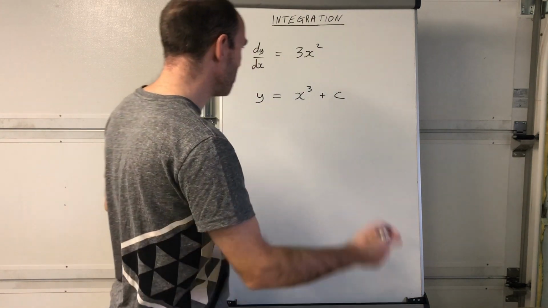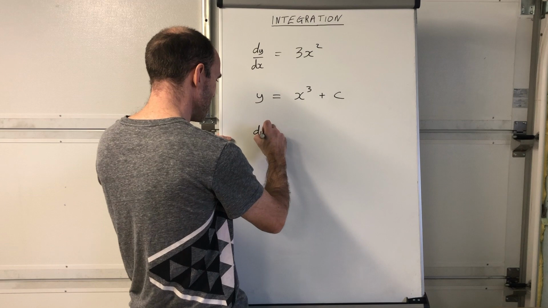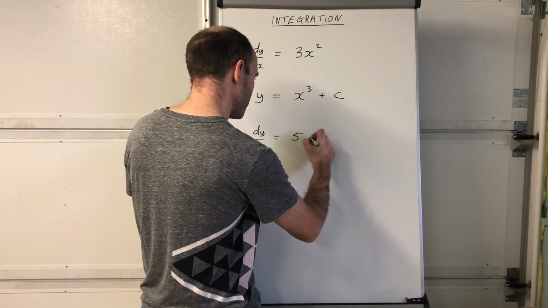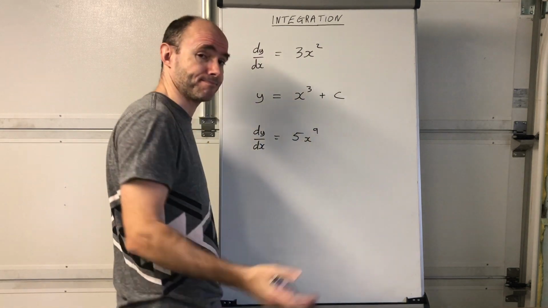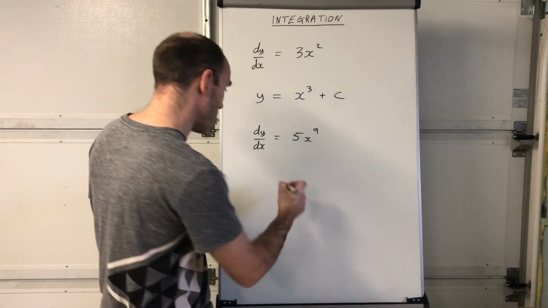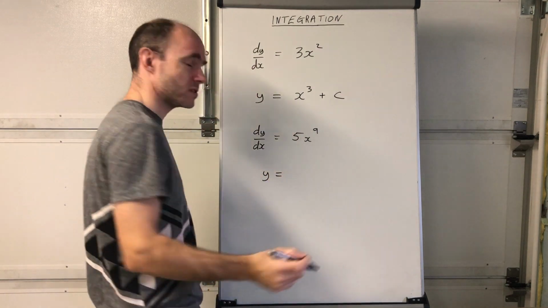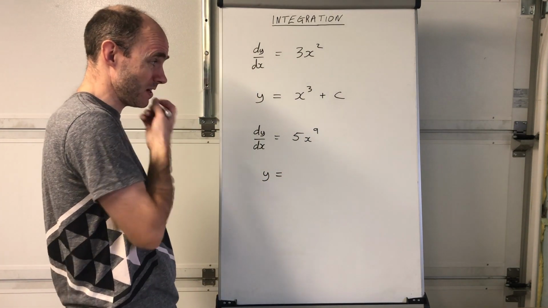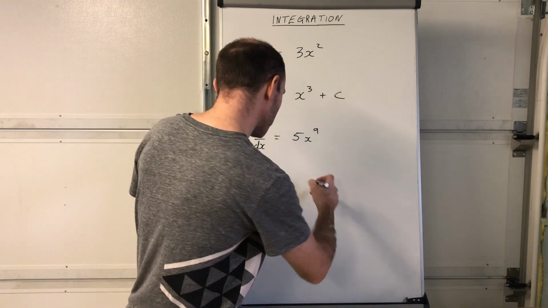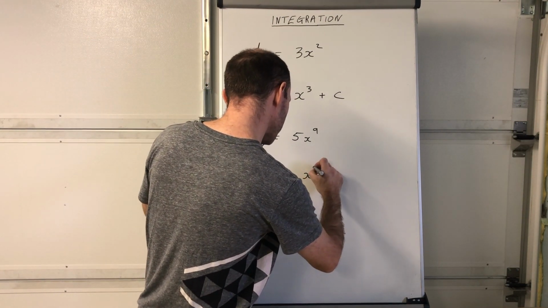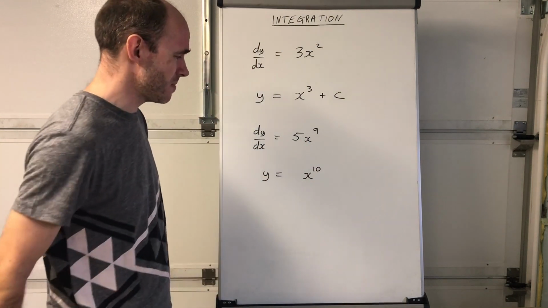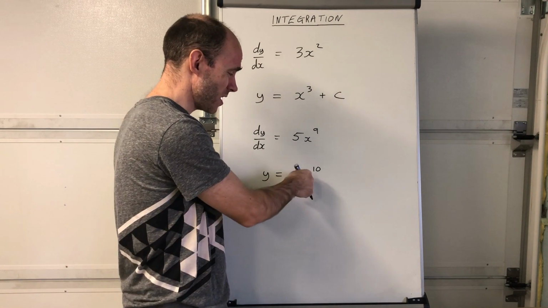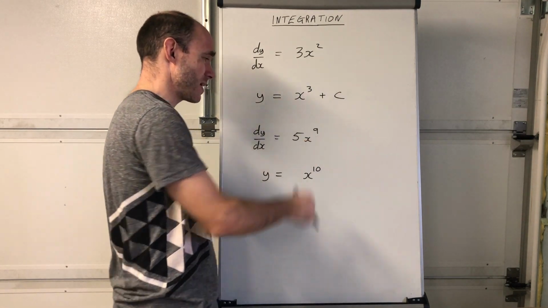Let's do another example. Suppose you are given that dy/dx is equal to 5x to the power of 9, say. Find out what function y could have been. Well, just think about it for a moment. Pause the video maybe. Do you have an answer? Right, well, you know certainly that it's going to look like that, isn't it? Because when you differentiate, you decrease the power by 1, don't you? So you know it's got to start off x to the power of 10, because then that's how you get x to the power of 9.